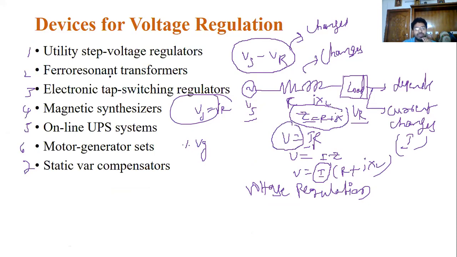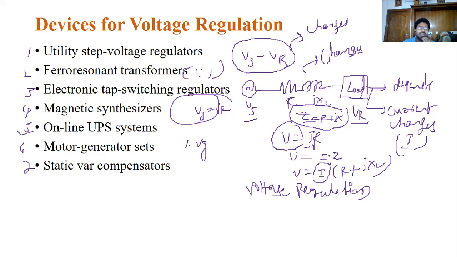The second one is ferro resonance transformers. You know that a ferro resonance transformer is a constant voltage transformer, or you can also call it a 1:1 transformer. The next ones are electronic tap changing regulators, then magnetic synthesizers, online UPS systems, motor generator sets, and static var compensators.